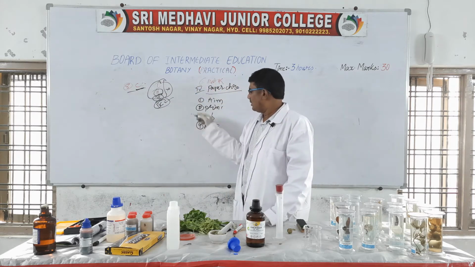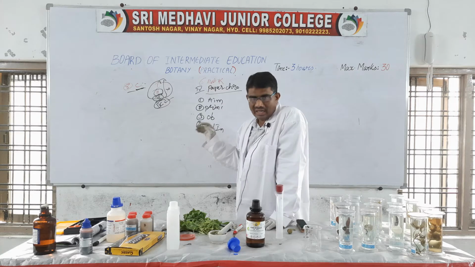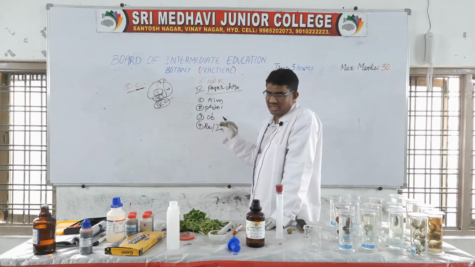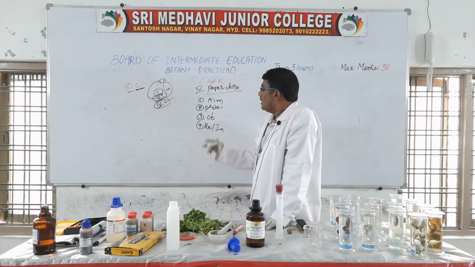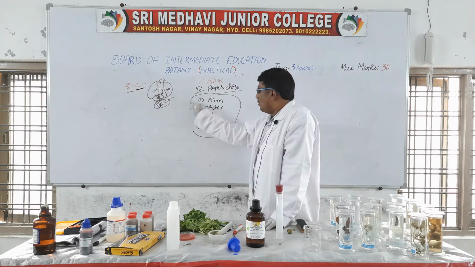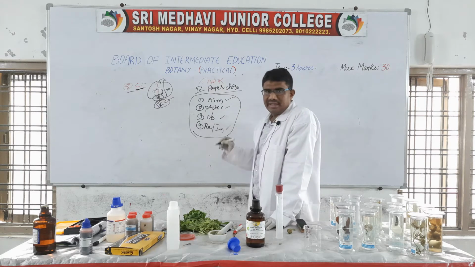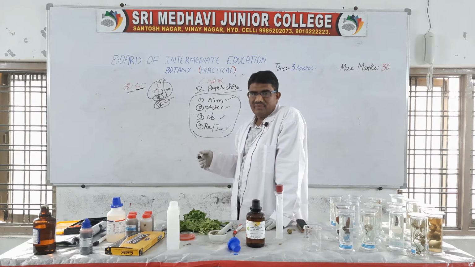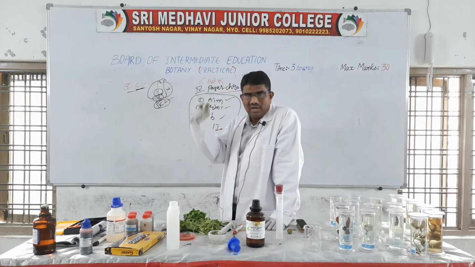Here, mainly requirements and procedure are not necessary. Chemicals, requirements, and procedure need not be written. You must know how to do the experiment, but there is no need to write it. Only write these 4: aim, principle, observation, and inference or result. All of this you have in the manual.